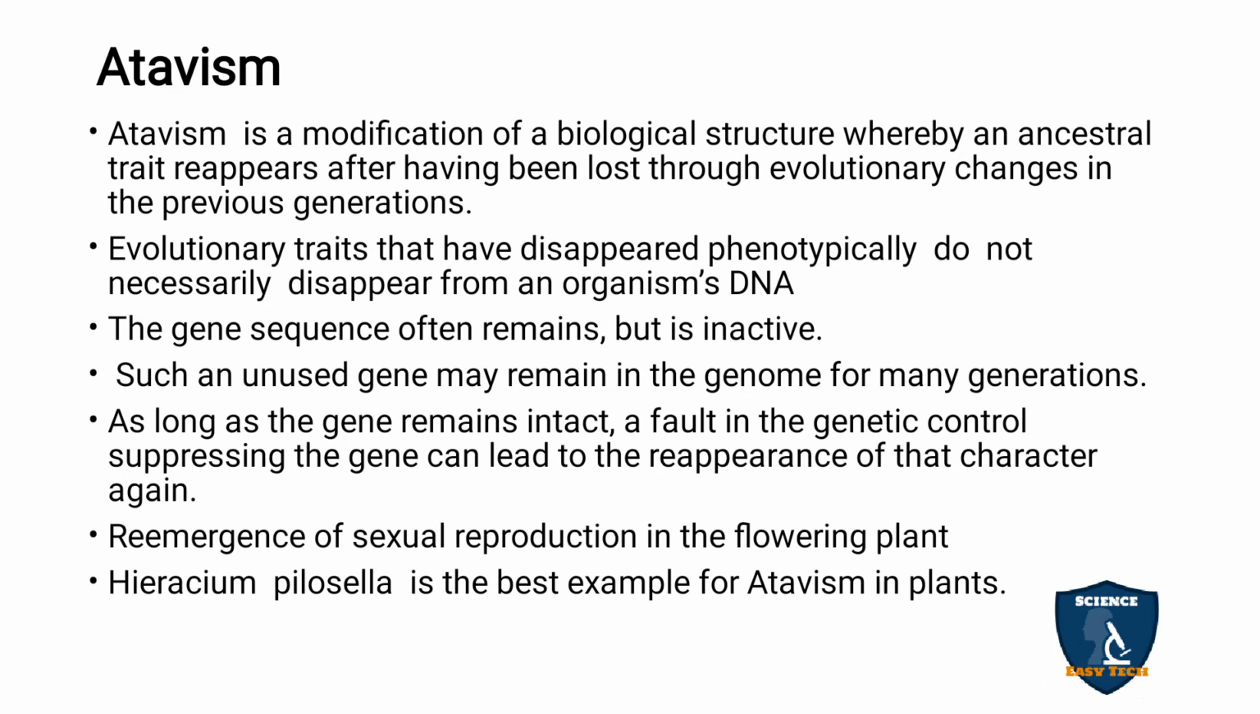for which one gene is responsible, and it is masked or suppressed by another dominant gene. So due to that, the gene didn't expose the character, and after so many generations the character appears because the suppressing gene is absent. Due to the absence of the suppressing gene, this gene is exposed. So the tail is exposed, and that is called atavism. A disappeared character is exposed after so many generations, that is called atavism.